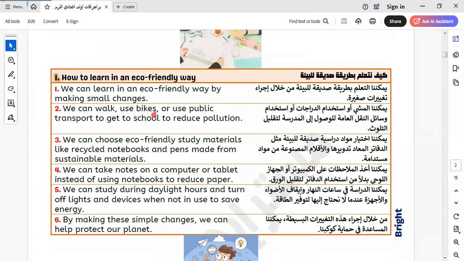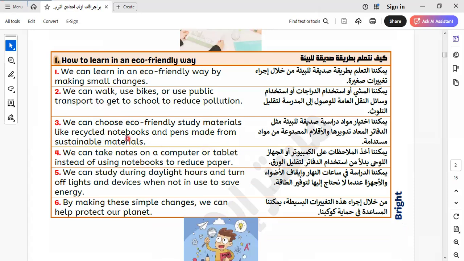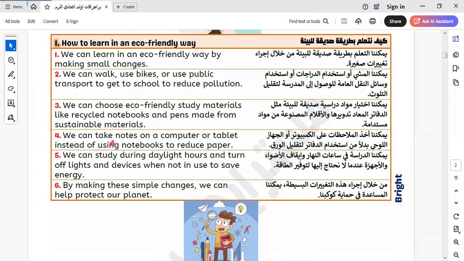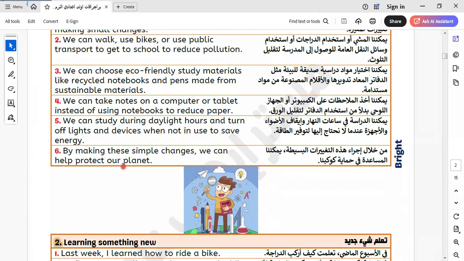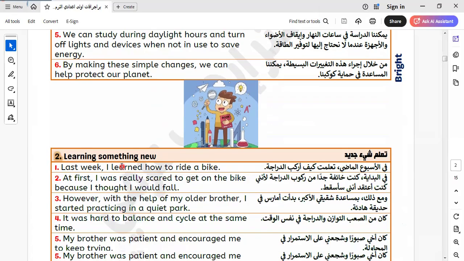We can walk, use bikes, or use public transport to get to school to reduce pollution. We can choose eco-friendly study materials like recycled notebooks and pens made from sustainable materials. We can take notes on a computer or tablet instead of using notebooks to reduce paper. We can study during daylight hours and turn off lights and devices when not in use to save energy. By making these simple changes, we can help protect our planet.